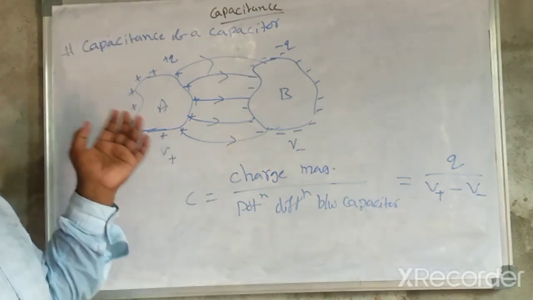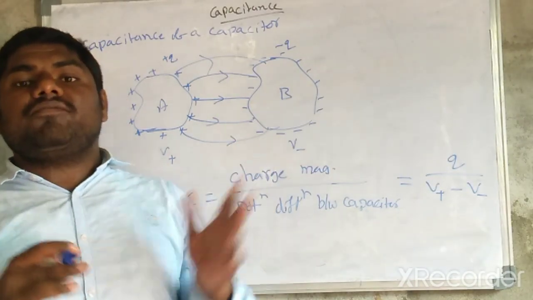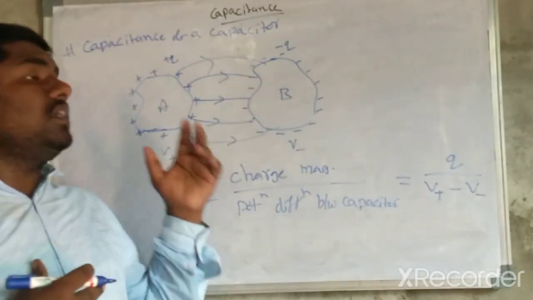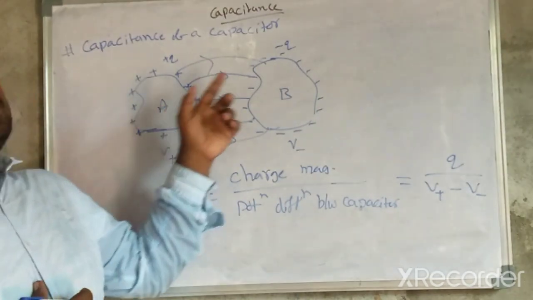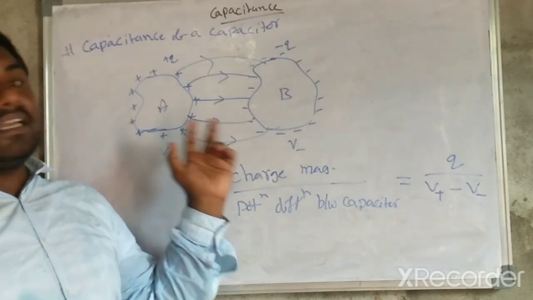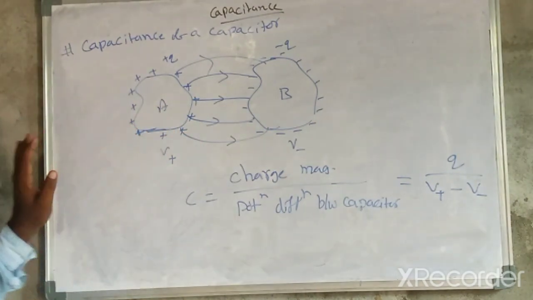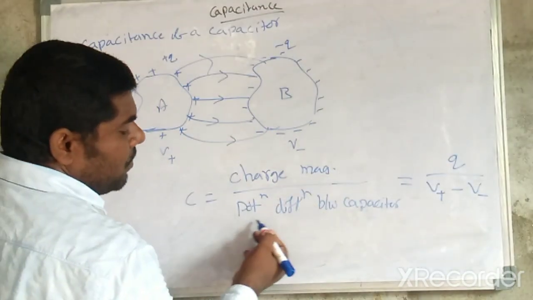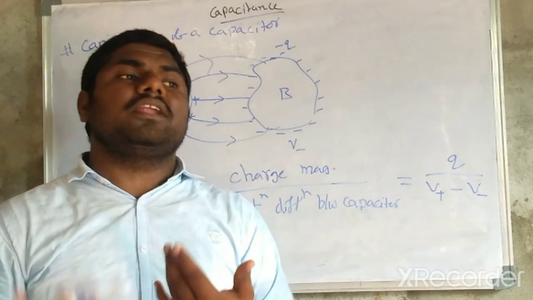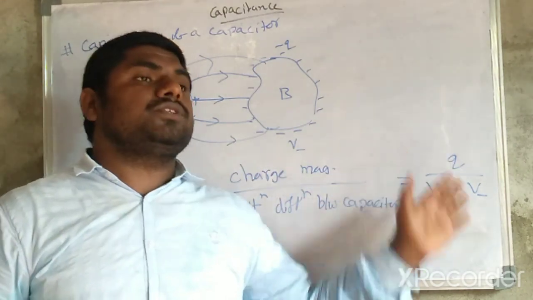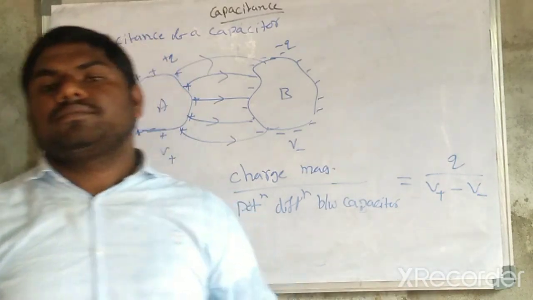In the case of a capacitor, if both conductors are given equal and opposite charges, an electric field exists between them, and the capacitance of the system is C equal to the charge magnitude divided by the potential difference between the conductors, V plus minus V minus. The magnitude of the charge is always positive.